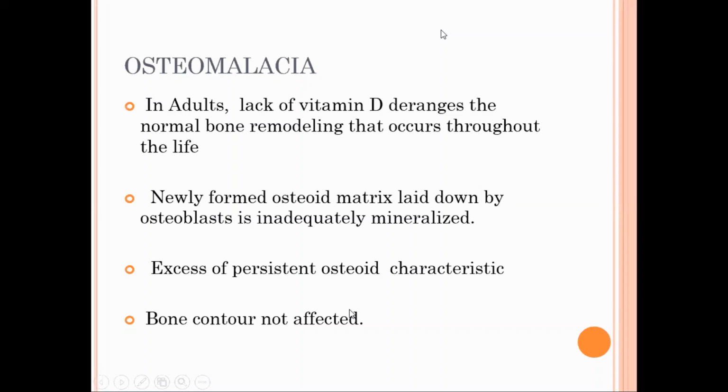Yes, ma'am. Okay. Now coming to osteomalacia, mostly in the adult, inadequately mineralized osteoid matrix is abundant, but in the bony contour, there is no such deformity seen. Okay, there is a persistence of the osteoid which is unmineralized, and it mostly occurs in the adult.